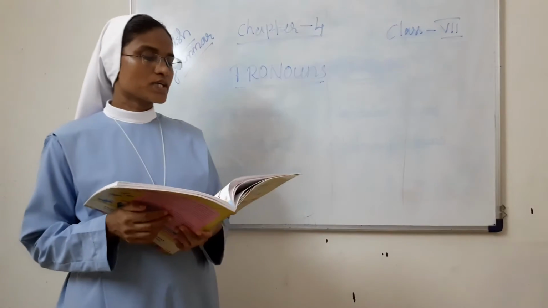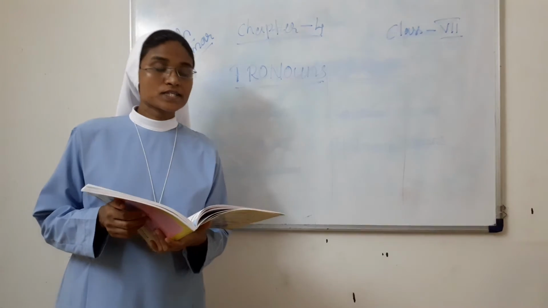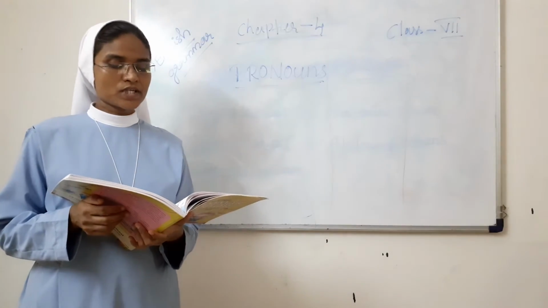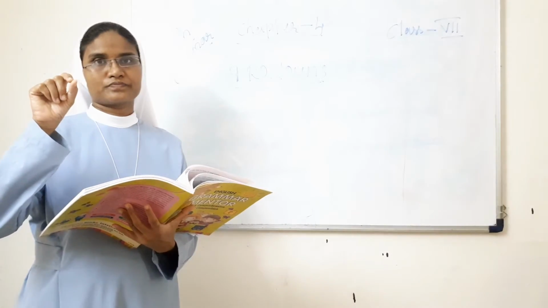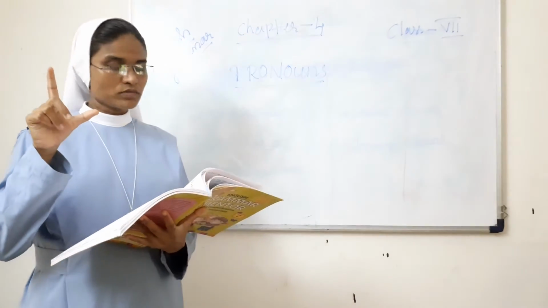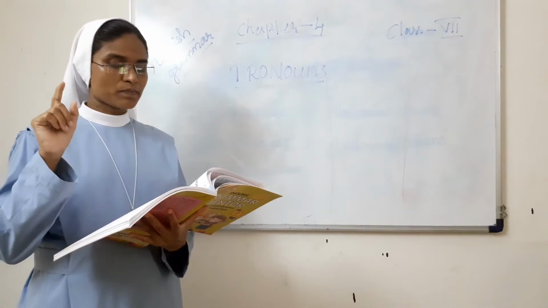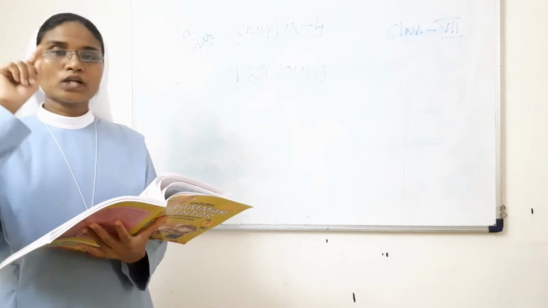For example, you see here, my father is in the garage. He is busy cleaning the car. So here, father is a noun, he is a pronoun. In the above sentence, the underlined word he is the pronoun. It has been used in the place of father, which is a noun. So instead of father we use he. This is called the pronoun.